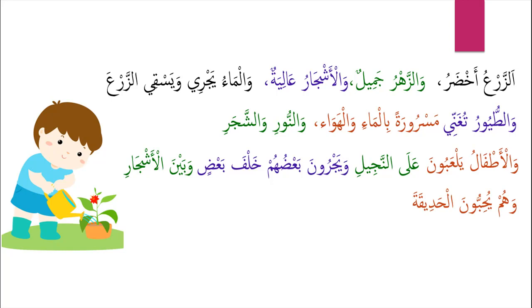وَهُمْ يُحِبُّونَ الْحَدِيقَةَ, and they love the garden. Al-hadiqa here is al-maf'ul bihi, the object. وَهُمْ يُحِبُّونَ الْحَدِيقَةَ. Hum is a detached pronoun which is called الضمير المنفصل. Hum, they. If I say huwa, it means he. It's also a detached pronoun. Al-fa'ilu al-ضمير المنفصل.